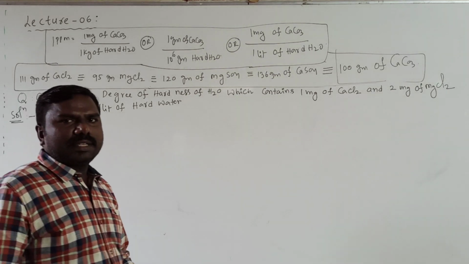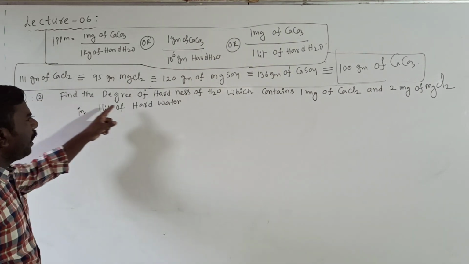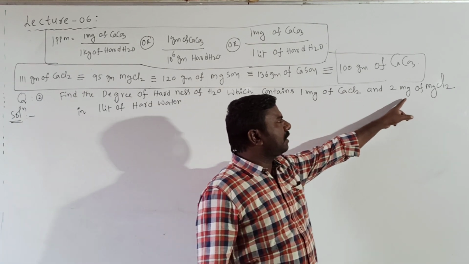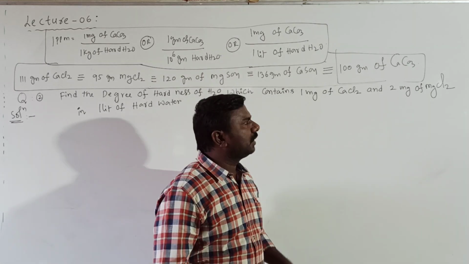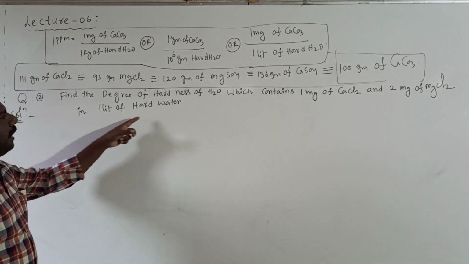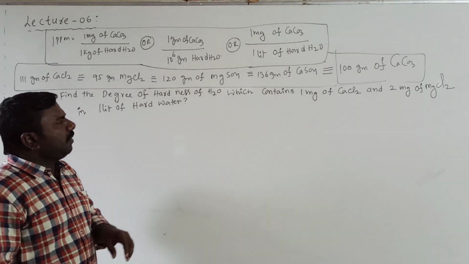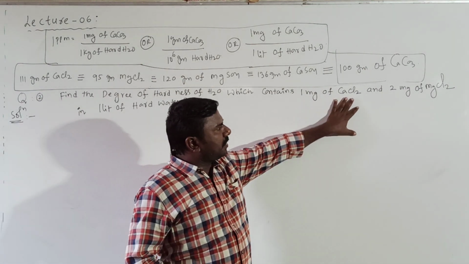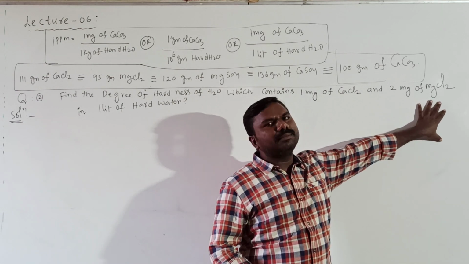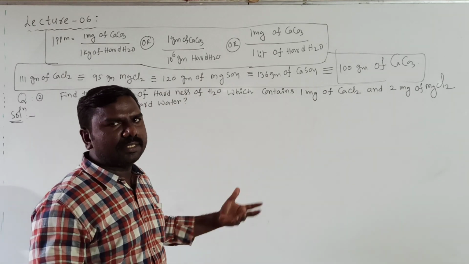Let us discuss the second problem: find the degree of hardness of water which contains 1 milligram of CaCl2 and 2 milligrams of MgCl2 in 1 liter of water. So now, how to calculate? It means the hardness arising from the CaCl2 plus the hardness arising from the MgCl2. You need to calculate both, then add them.